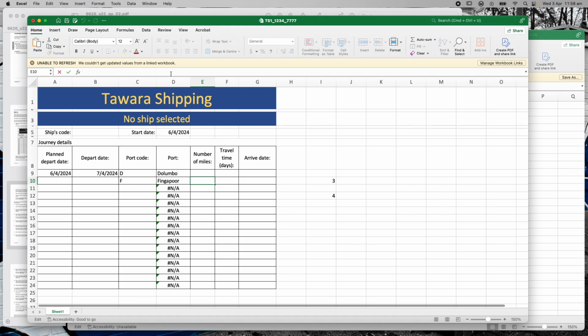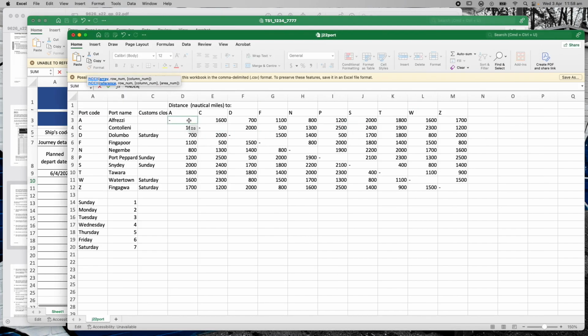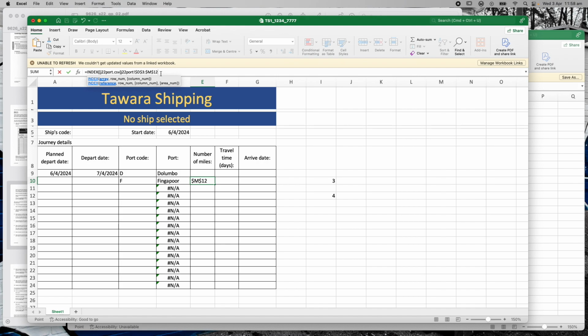To do this, I start off and I say index. Okay, so I want to index, and the index that I'm going to do is going to be all of that information from that array. I could press my F and highlight the array, or I can just do it over here. So I'm going to click over here. I'm saying this is the array that I want you to index, so I want you to get all the information from this array right here. Now, I've got all that information. What do I want to do? Well, I want to match the two letters. If you're reading this little bit of information here, I've got my array, so where is my row number and where is my column number? You can see those two little words there.